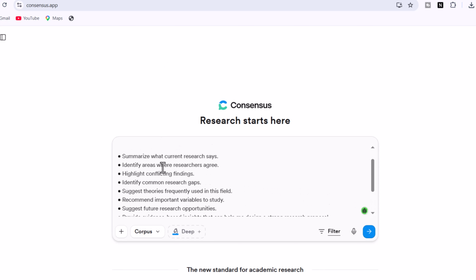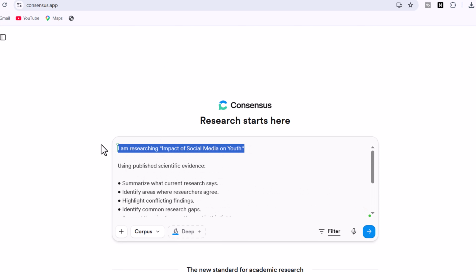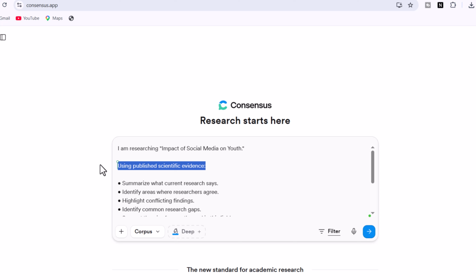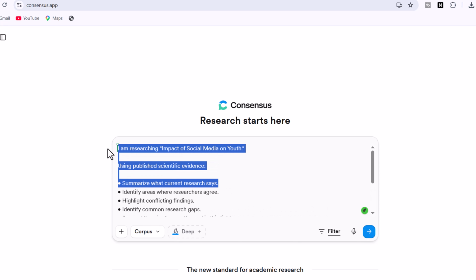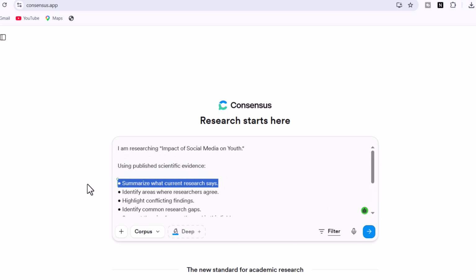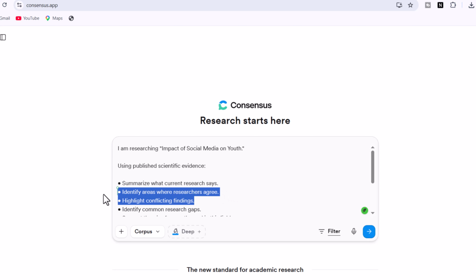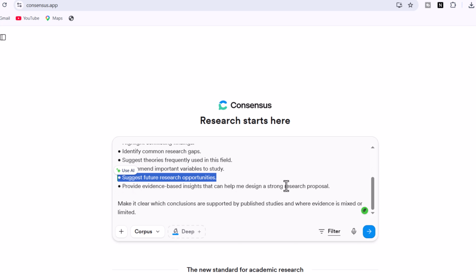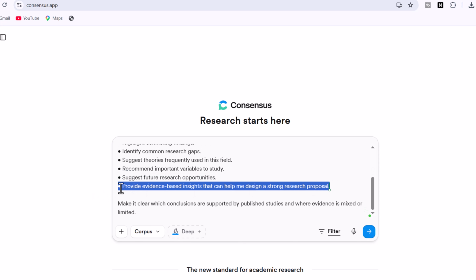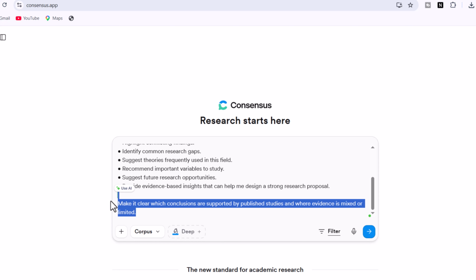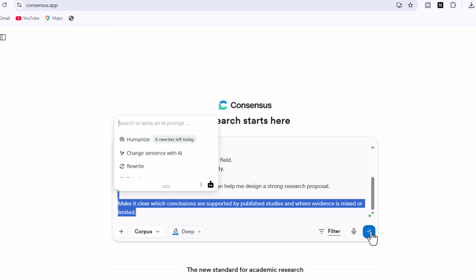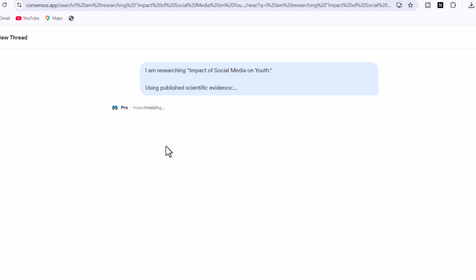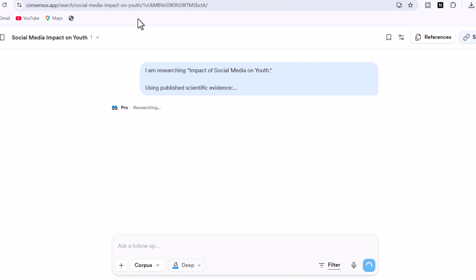Using published scientific evidence, summarize what current research says. Identify areas where researchers agree, highlight conflicting findings, identify common research gaps, suggest theories frequently used in this field, recommend important variables to study, suggest future research opportunities, provide evidence-based insights that can help me design a strong research proposal. Make it clear which conclusions are supported by published studies and where evidence is mixed or limited.